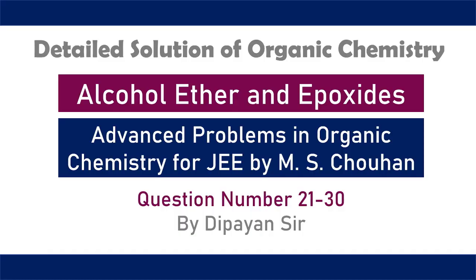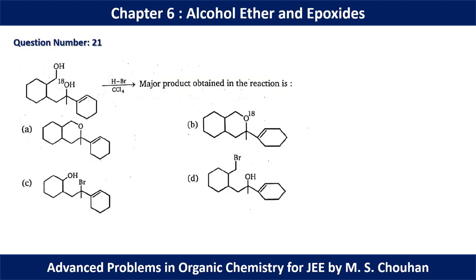Hello students, in this video we are going to discuss question number 21 to 30 of alcohol, ether and epoxide from Advanced Problems in Organic Chemistry for JEE by MS Chauhan. In question number 21 we have two alcohols along with HBr.